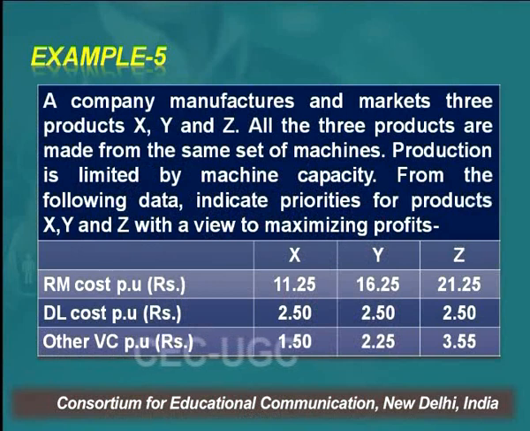Let us take one more example. A company manufactures and markets 3 products, X, Y and Z. All these products are made from the same set of machine. Production is limited by machine capacity. From the following data, indicate priorities for products X, Y and Z with a view to maximize profit.